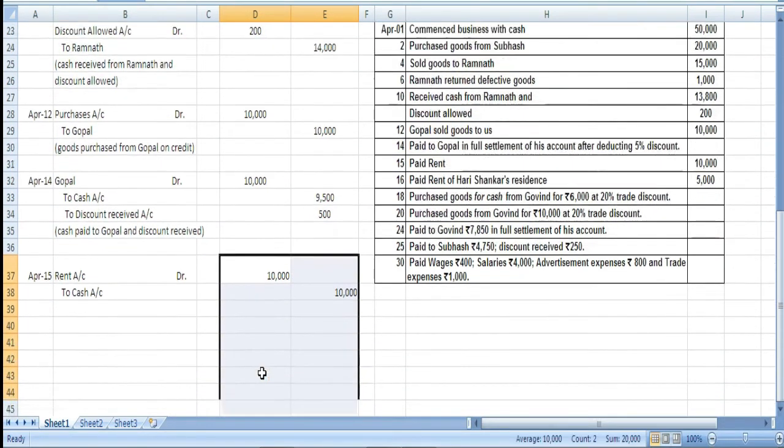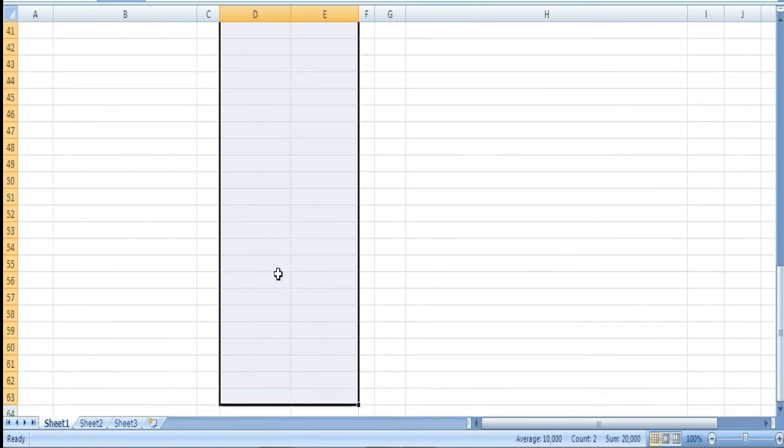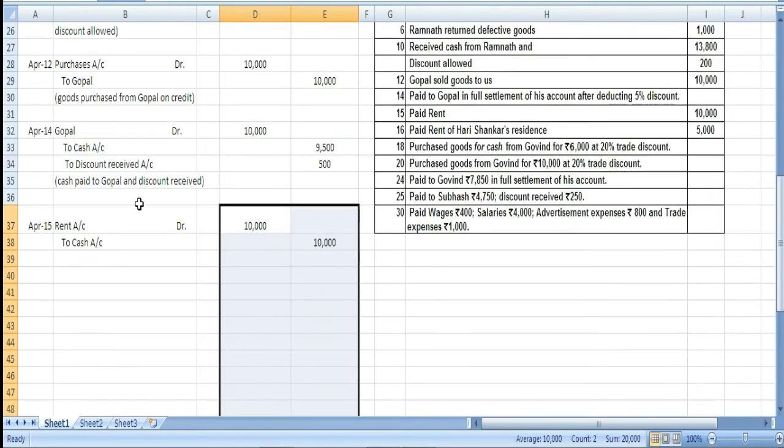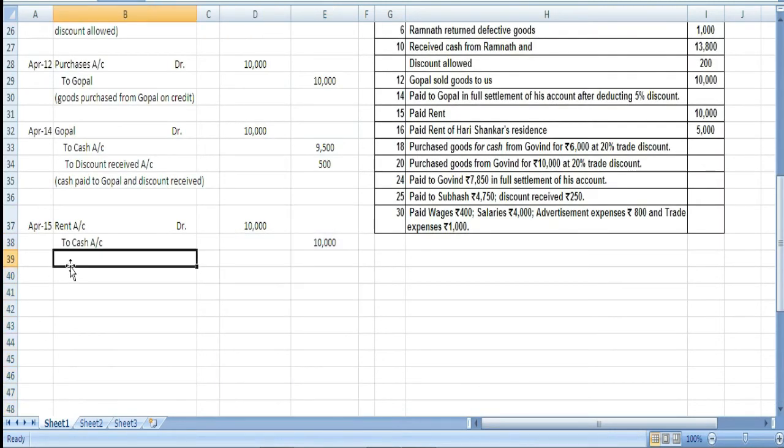We will try to centralize the remaining amounts. Okay. So, let us write the narration. We can write here rent paid.